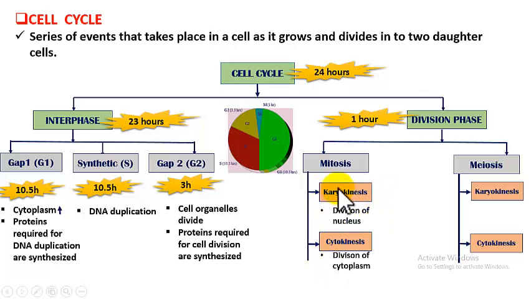Karyo means nucleus, kinesis means division. So division of nucleus takes place first. Then cyto means cytoplasm, kinesis means division. Division of cytoplasm takes place. So if nucleus divides and cytoplasm divides, cell also divides into 2 daughter cells. Understood, students? So this is about cell cycle. Now in the cell cycle, let us see the details of mitosis.